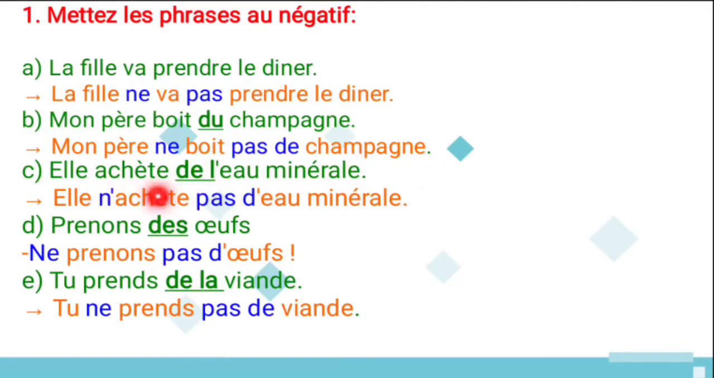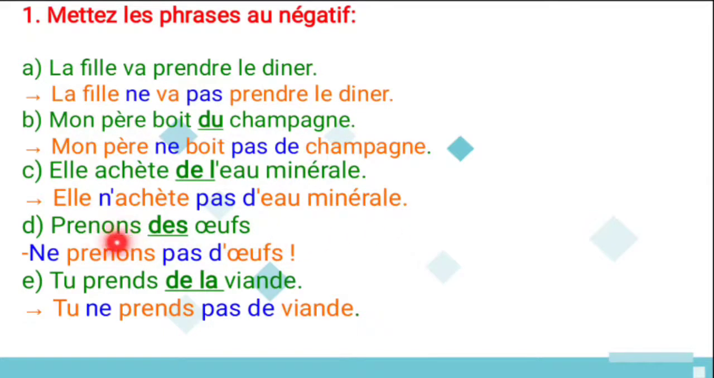And next, elle achète de l'eau minérale. Here they used a partitive article. For that you change it to an apostrophe because it starts with a vowel. So the answer is elle n'achète pas d'eau minérale. Here you have to put an apostrophe because it begins with a vowel. So she doesn't buy mineral water.